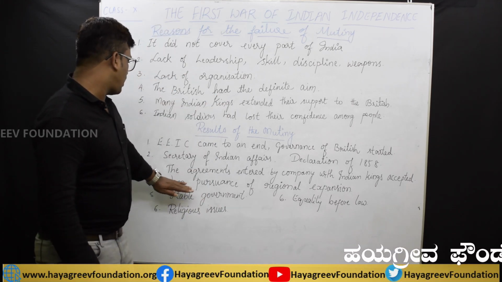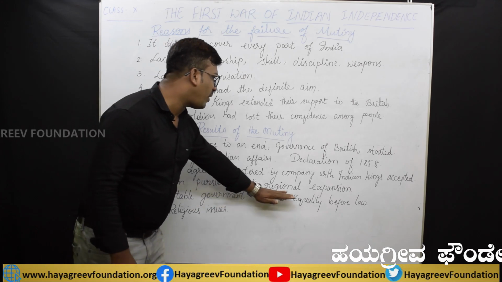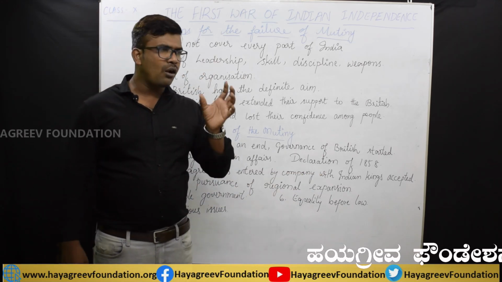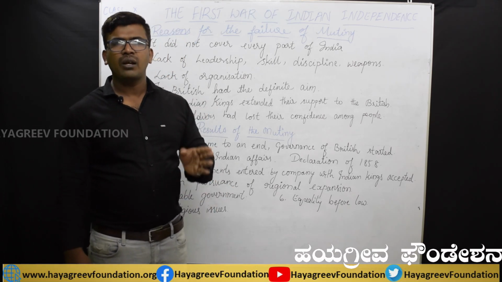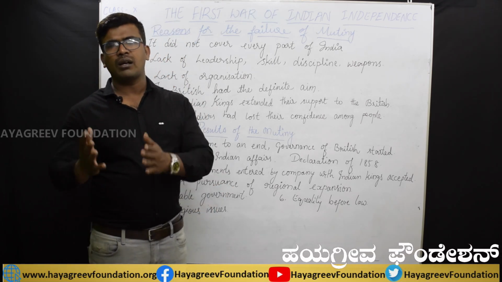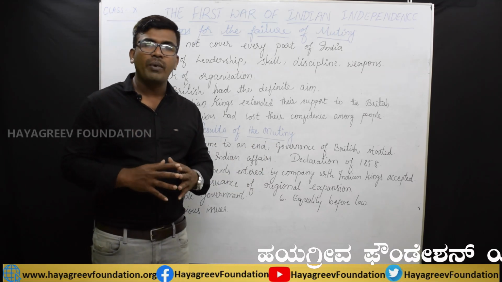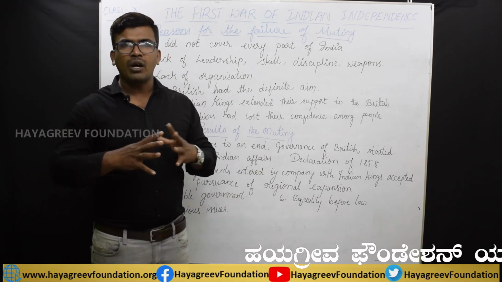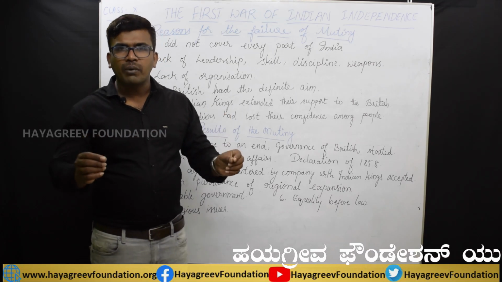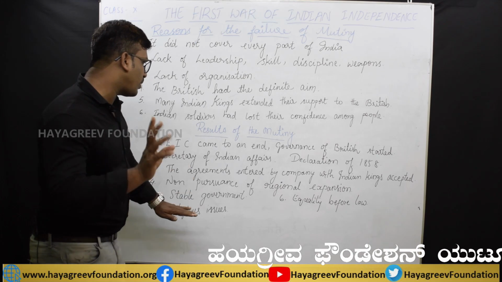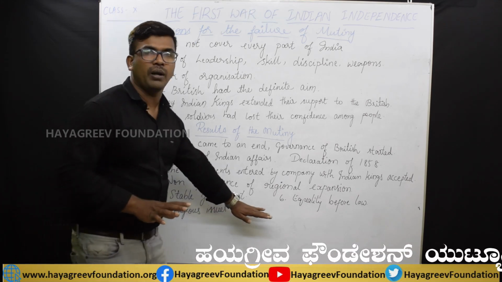And then non-pursuance of regional expansion. Already the entire India is under their control. Only a few dynasties are there, and those dynasties are also under the control of the British only. So they said that from here onwards we are not going to make expansion. We are not going to expand the British Empire in India. Like that they promised, and also they promised to establish a stable government.